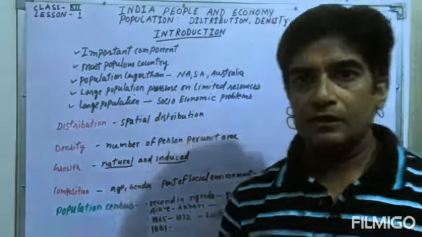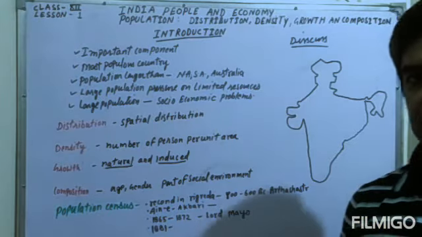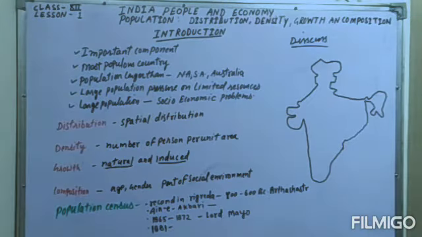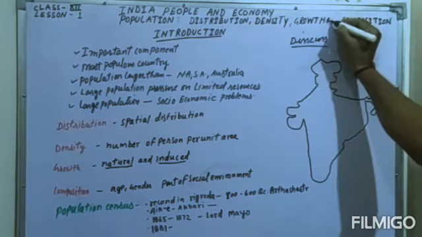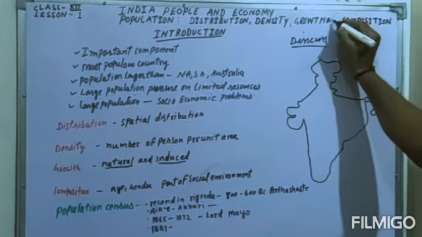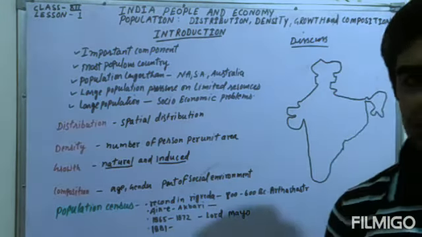Today in the 12th Geography second book, India, People and Economy. This is our first lesson, which is going to start today: Population, distribution, density, growth and composition. That is a very important topic and all the students should pay attention to this lesson. That is a very important lesson for exam purposes.